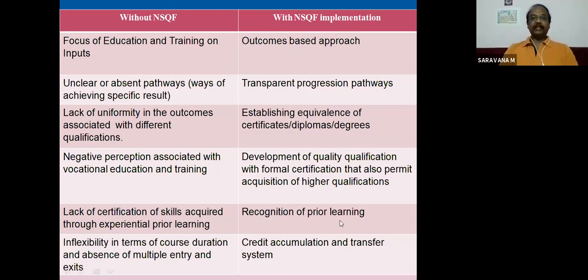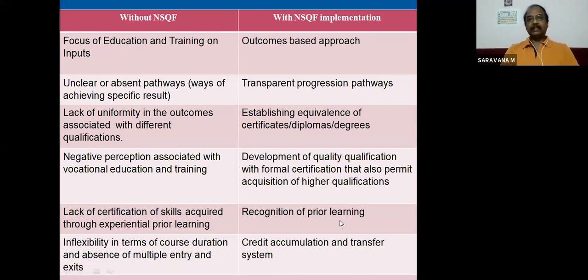Then, inflexibility in terms of course duration and an absence of multiple entry and exits. Without NSQF, there will not be any flexibility. For example, a 3-year course means he has to complete 3 years, regularly attend classes without fail or absence, and completely attend the tests for all 3 years.